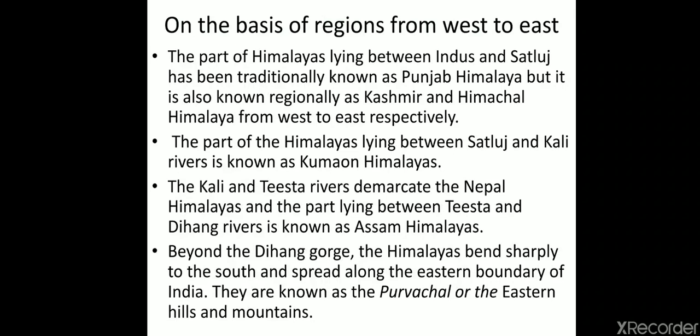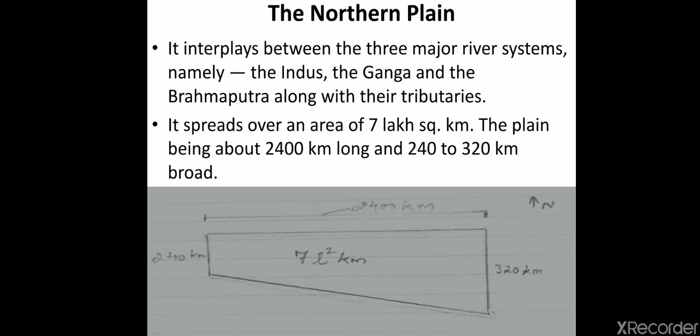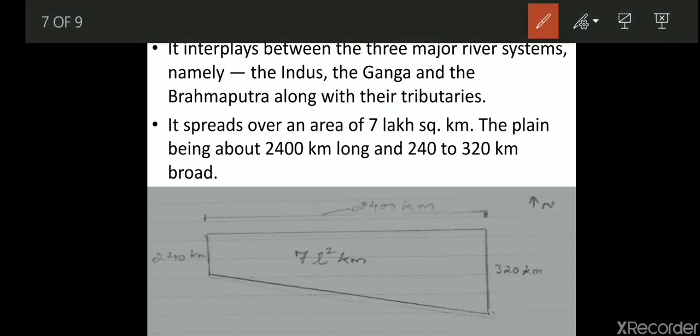So hope you must have understood what the Himachal Himalaya is. Okay. The next topic is the Northern Plain. To understand the Northern Plain, a short diagram has been given here. We'll just go through this and then we'll go through the points. Mainly this Northern Plain consists of 3 important rivers, that is Indus, Ganga and Brahmaputra, along with their tributaries. So many rivers and many tributaries are there in this area.